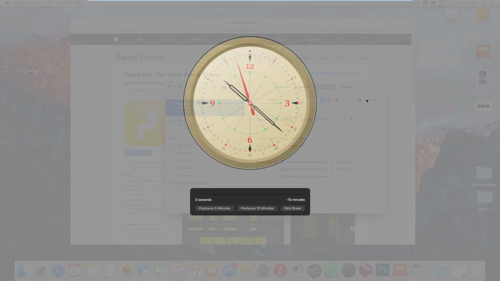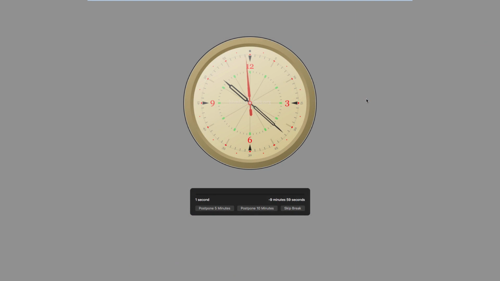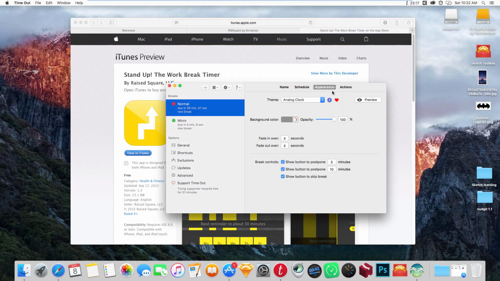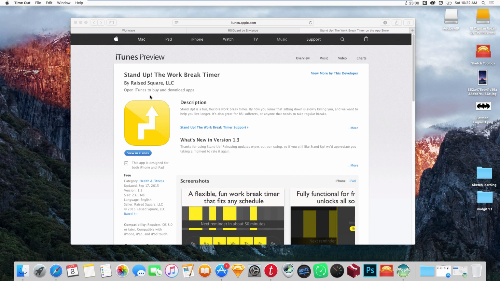It is going to show you a clock and a timer. As soon as you see this, you should get out of your chair. If you want to skip the break, this is just a preview, so I think in the actual break it is not going to let you skip it. So one app is this one, the iPhone and iPad app. You can search a lot of iPhone apps like Tomato and Pomodoro techniques.